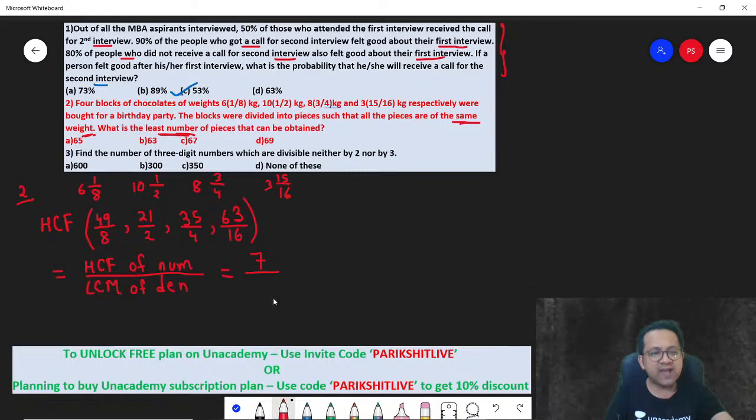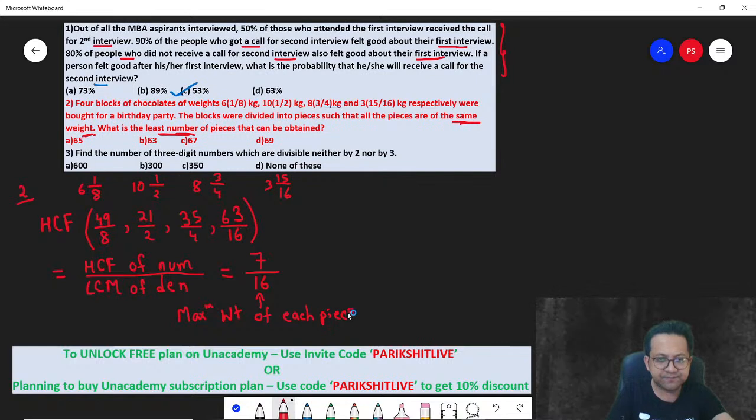Correct? What is the LCM of the denominator? 8, 2, 4 and 16. What is the LCM of 8, 2, 4 and 16? 16. This you got as HCF. What is this? Maximum weight of each piece.